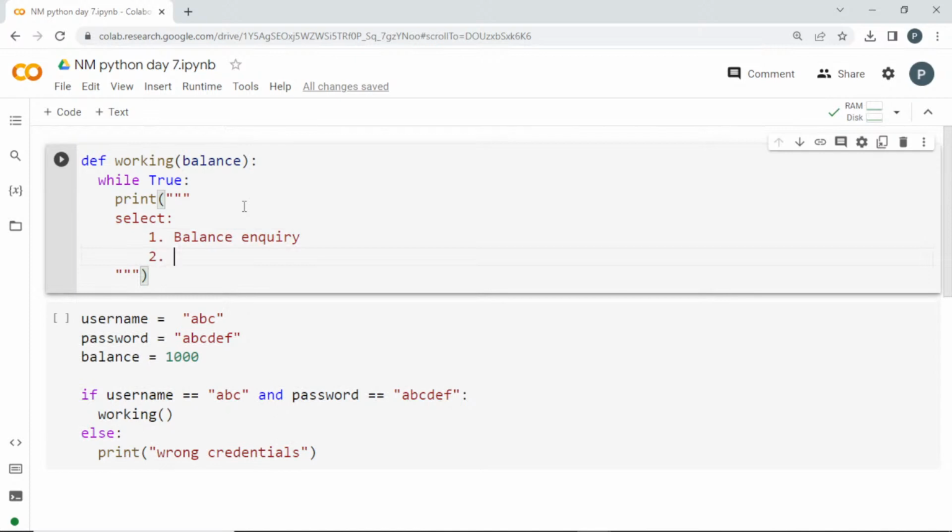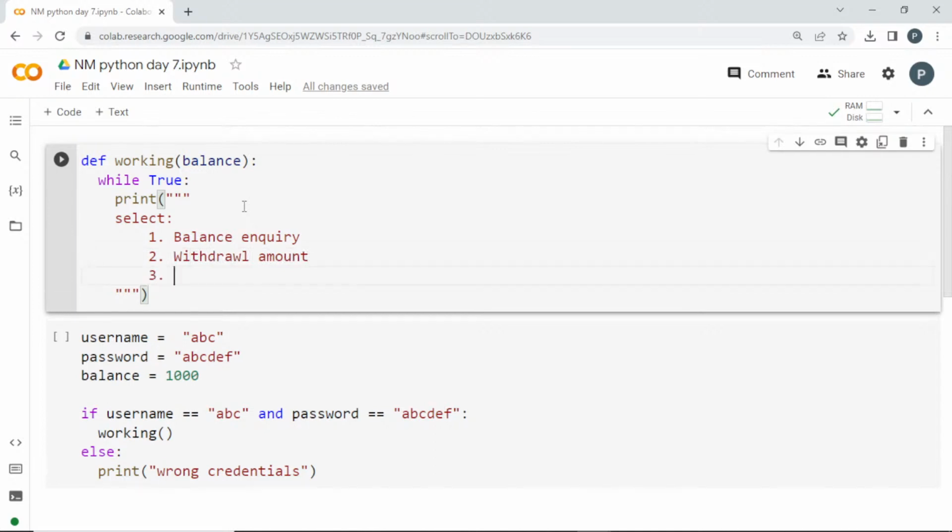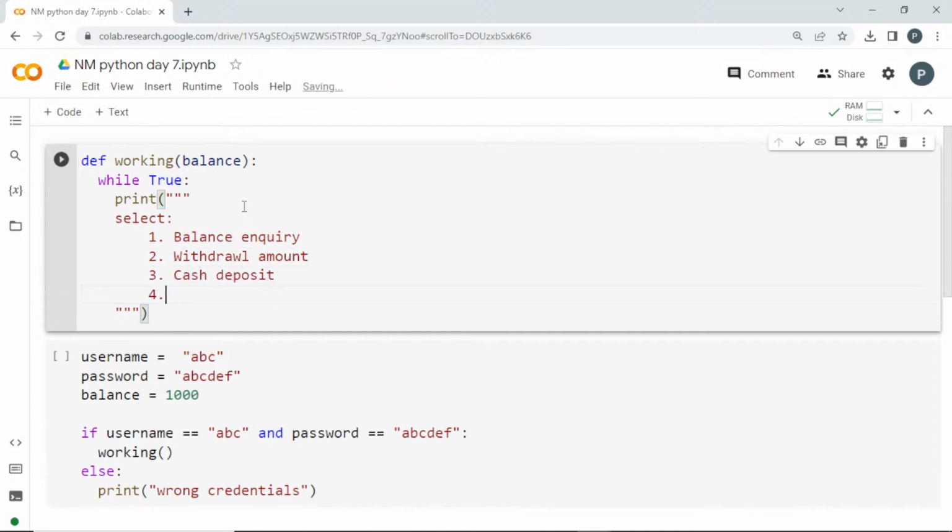The second one will be withdrawal amount. The third one will be cash deposit, and the fourth one will be cancel. These are the options. Every time the loop runs, it is going to show this to the user.